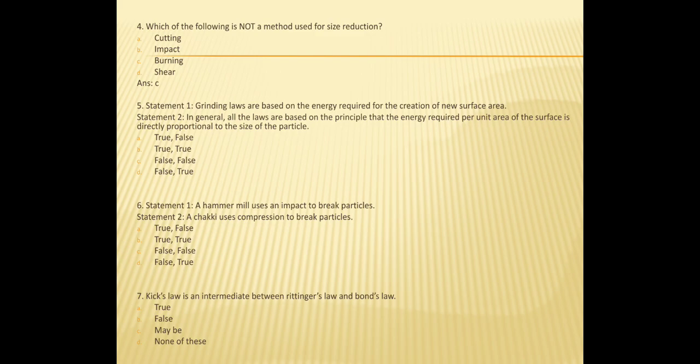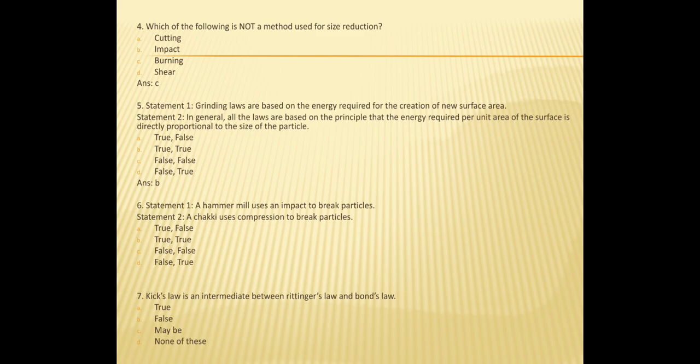So fifth question. Statement first, grinding laws are based on the energy required for the creation of a new surface area. Statement second, in general all the laws are based on the principle that the energy required per unit area of the surface is directly proportional to the size of the particle. So option A is first statement is true, second statement is false, B is both statements are true, C is both statements are false, or D is the first statement is false and the second statement is true. So the answer is B, that is both the statements are true.